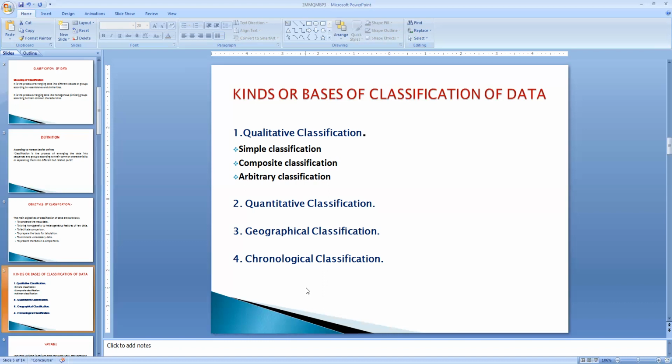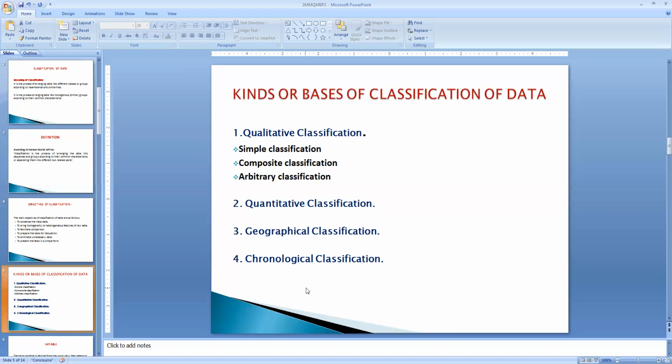And the next type of classification is called geographical. Geographical means according to the regions or according to the places. In this type of classification, the data are classified according to the geographical region or the place. For example, if you want to study the production of paddy in different states or the production of wheat in different countries, this becomes geographical classification.